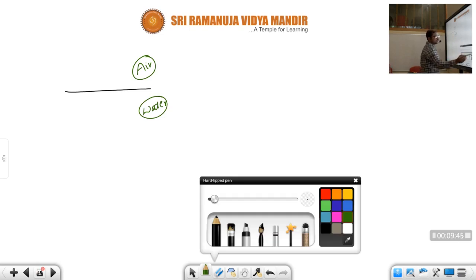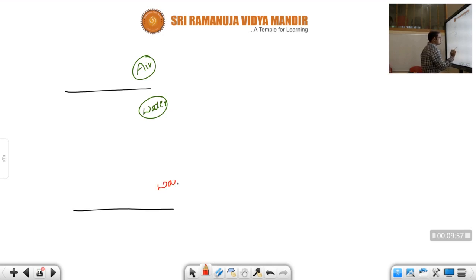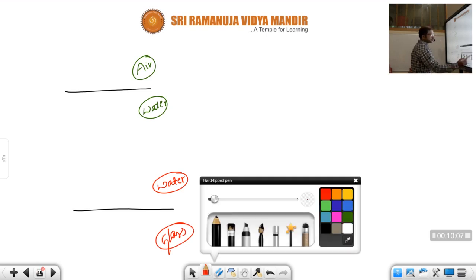In the next case, I am taking, in the first condition, water; the first layer is water and the second layer is glass.